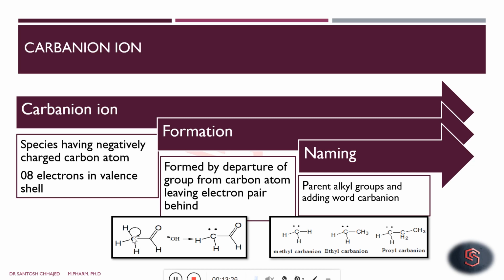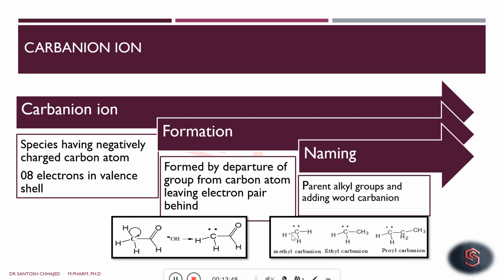Take an example of acetaldehyde. When we treat it with base, these three hydrogens are acidic in nature and abstractable, and the nucleophile OH minus abstracts this hydrogen in such a manner that the bonding pair of electrons is retained on this carbon.